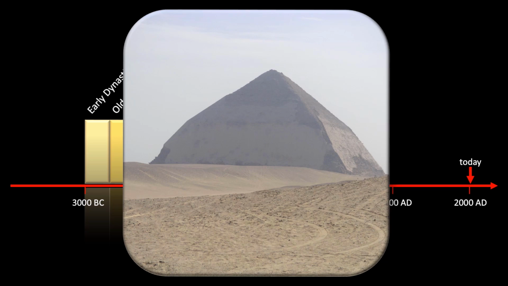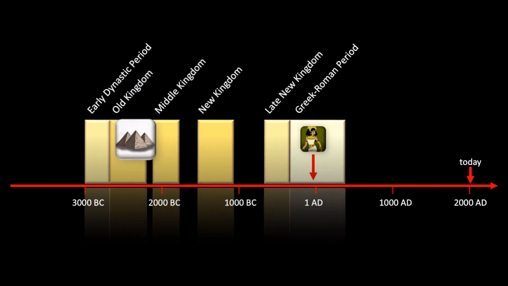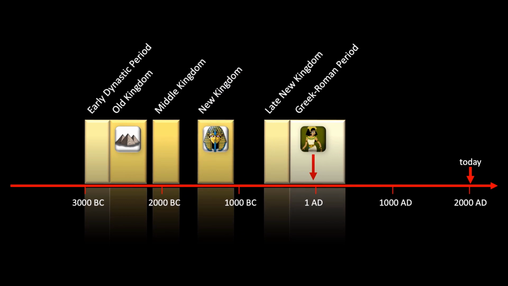But then, maybe 100 years after the construction of the step pyramid, one was able to build a structure like the Cheops pyramid. With an original height of 146.6 meters, it was able to remain the tallest structure in the world for almost 4 millennia. It was then supplanted by Lincoln Cathedral in the 14th century. In the Middle Kingdom people started to build pyramids again, but at the latest in the New Kingdom the burials of the kings went underground. The most famous tomb from the New Kingdom is that of King Tutankhamun, which celebrated its 100-year discovery not too long ago in 2022. The last pyramid that a pharaoh built for himself as a burial place was the Ahmose pyramid